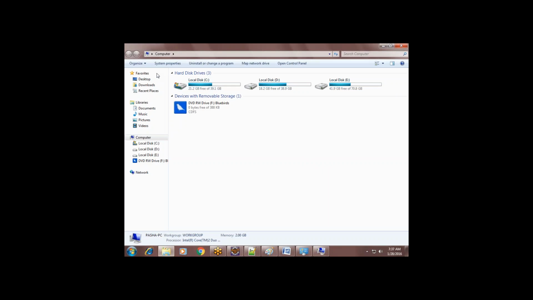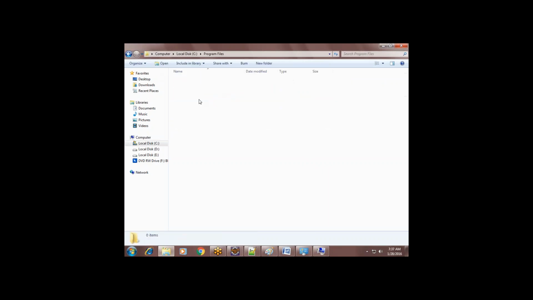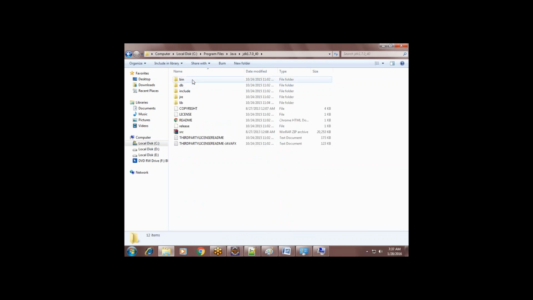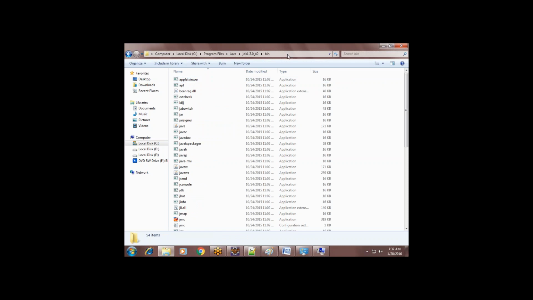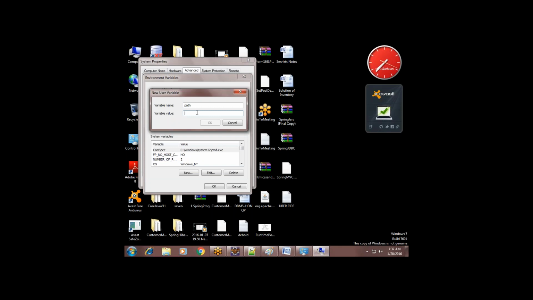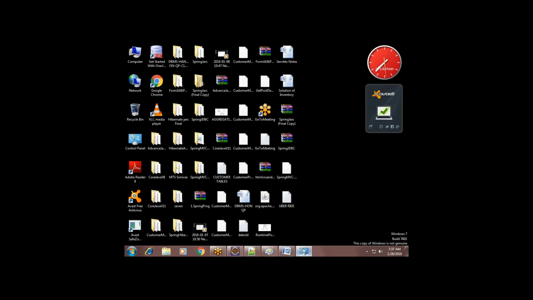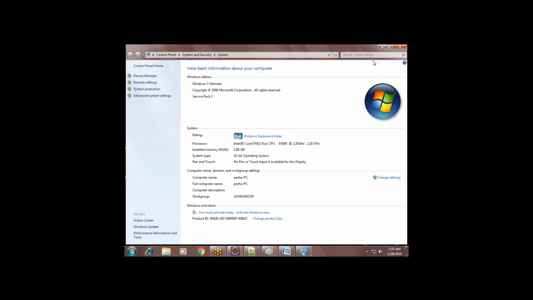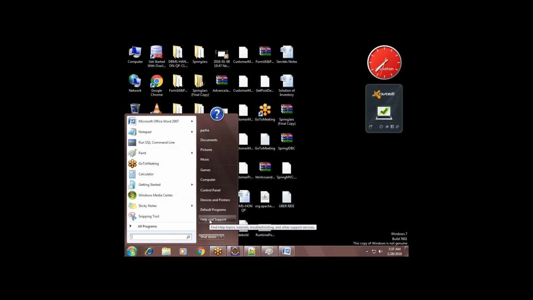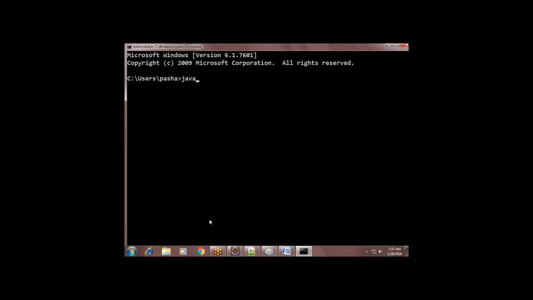After installation of Java, go to program files, Java, JDK 1.7 and bin. See this address, the bin folder address, you put it into this path value, semicolon. Then what happens? You can simply operate all the commands directly. See, javac.